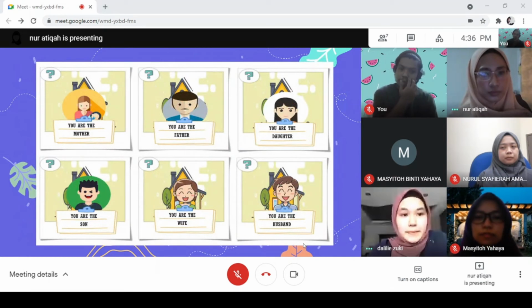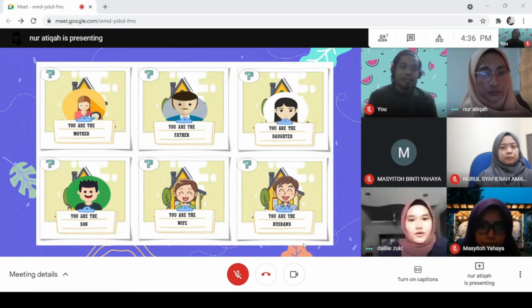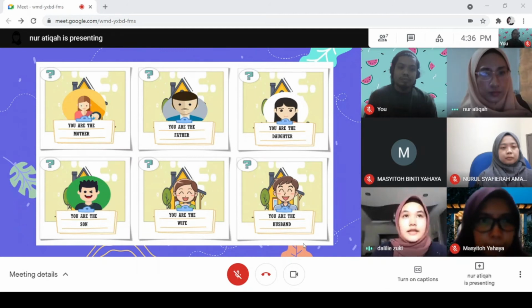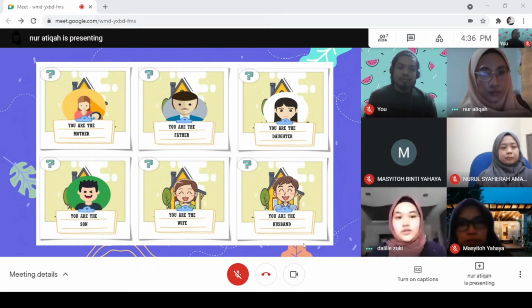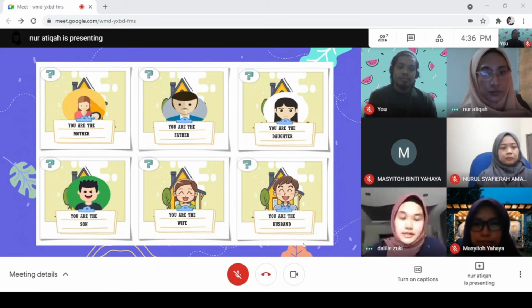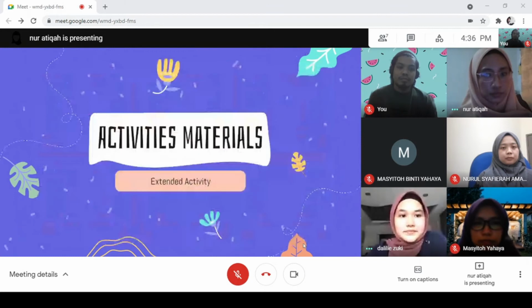We need to be in a group of 4 or 5, with scenes that we took from the story, and the scenes on the task sheet are already in the correct order of the plot. So by doing this, we hope that the students can understand the plot of the story and also understand the characters' different perspectives. Next slide.